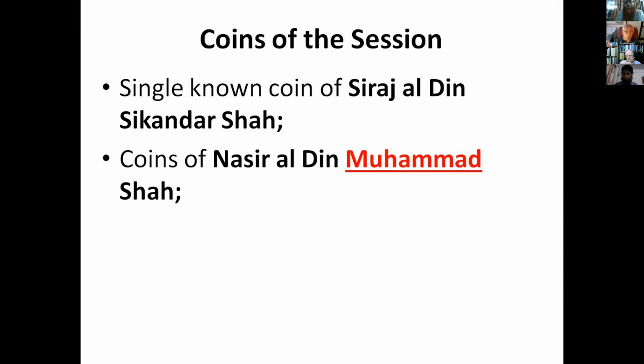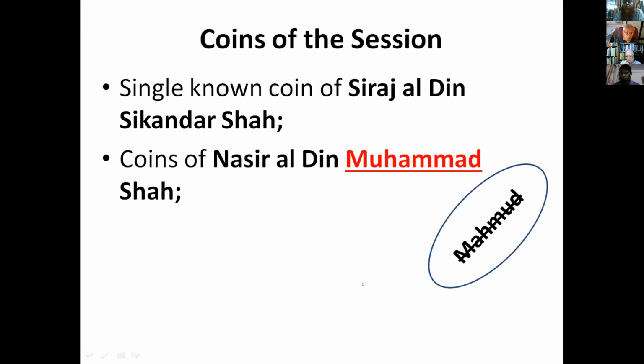One thing that I should clear first is that numismatists of the Sultanate of Bengal know much about Nasir al-Din Mahmud, and there are three Mahmuds. One is from the Delhi Sultanate. He ruled from Delhi to Bengal.